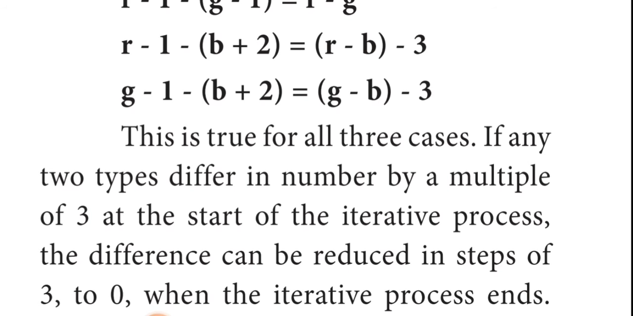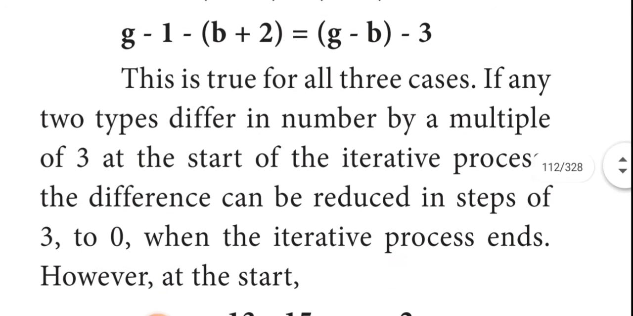So what is it giving? If the difference between any two colors of chameleons is a multiple of 3, it has the opportunity to change all the chameleons into the same color; otherwise it does not. And we also know one more option: if any two numbers of chameleons are equal, then it has the opportunity to change into the third color chameleons. So to 0 when the iterative process ends. However,